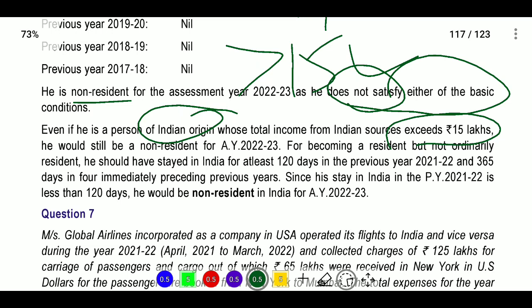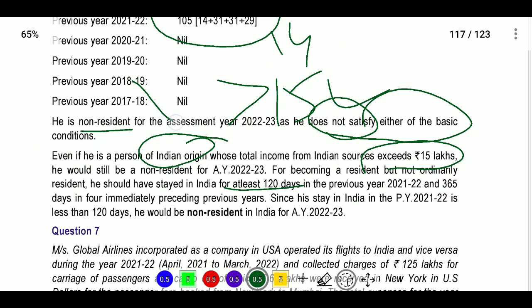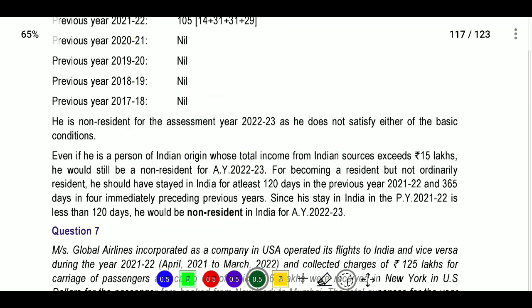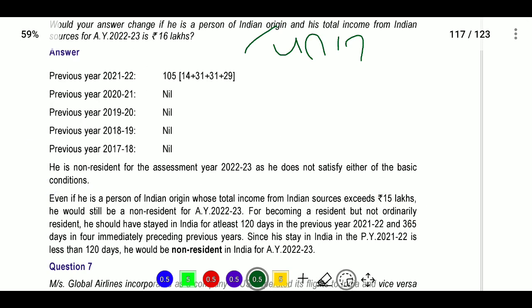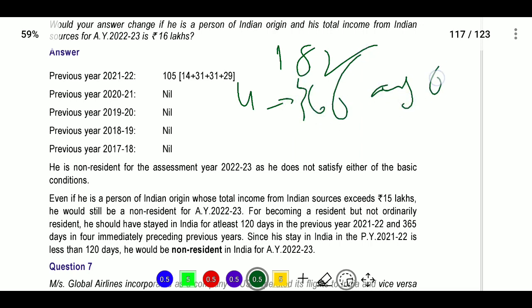So he should stay in India for at least 120 days. So instead of 182 days, we will take 120 days. It will be seen only for the additional conditions. Firstly, we have conditions. What are these conditions? One is 182 days, condition 1, and another one is 365 days in 4 years and 60 days at least.